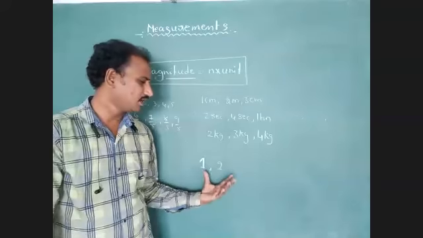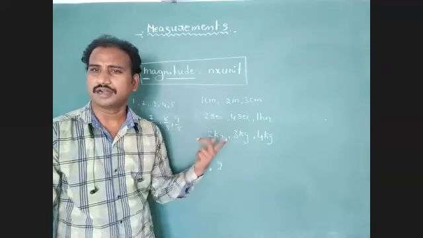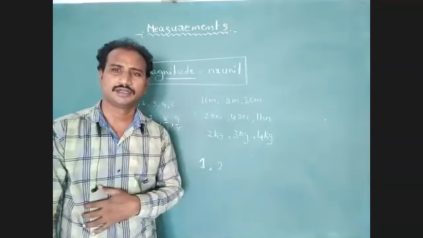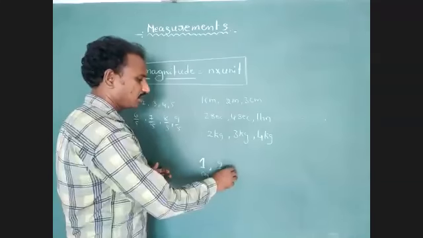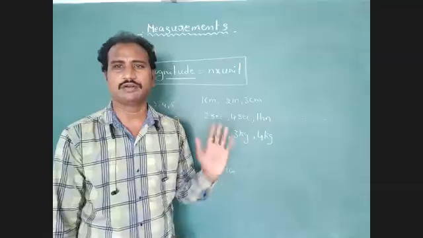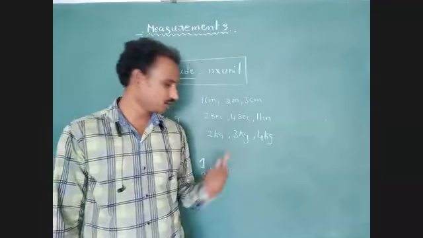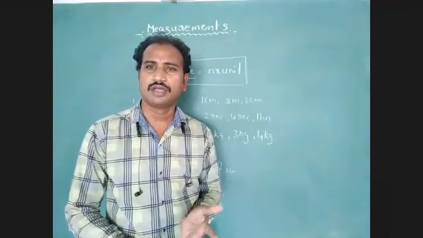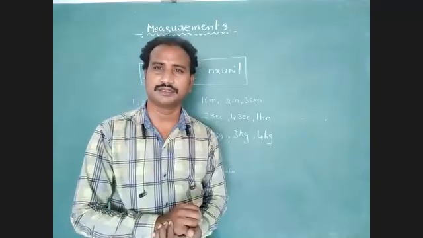Numbers are only used for counting that physical quantity, but which physical quantity? We cannot imagine it. But when we use units, such as 1 centimeter, 2 centimeter, we can identify the particular physical quantity. Oh, this physical quantity is length: 1 centimeter length, 2 centimeter length. So normal numerical values do not identify a particular physical quantity.